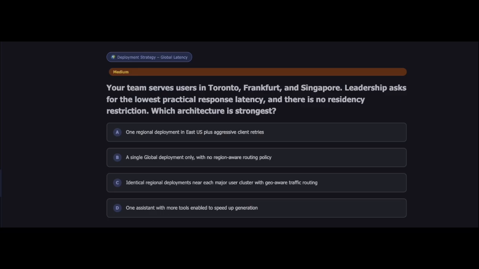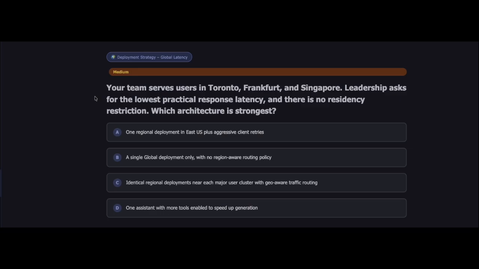Now, why is this relevant in an AI exam? Why are they testing regions and networks in an AI exam? The reason is simple. An AI solution isn't just the model, it's the entire application. Even if you have the world's best AI model, users will have a poor experience if responses are slow. As AI engineers, we are responsible for model selection, deployment decisions, performance, user experience, and scalability. That's why Microsoft includes architecture questions like this.